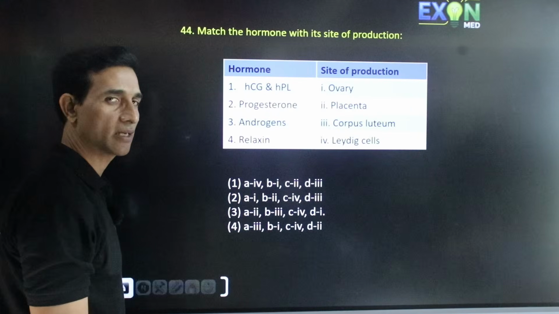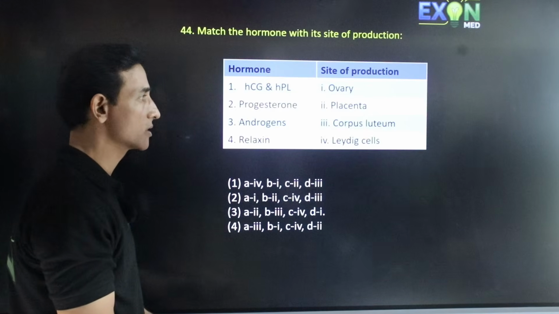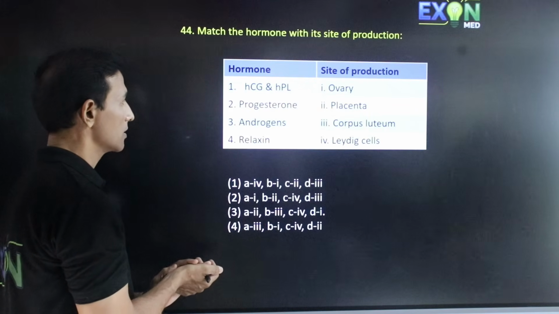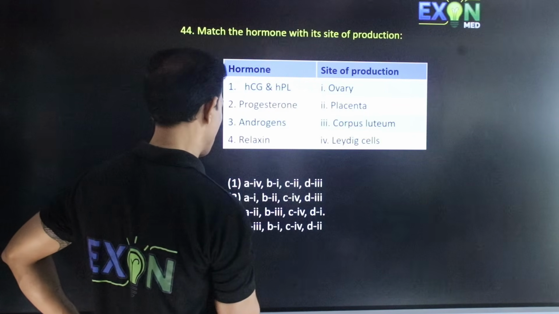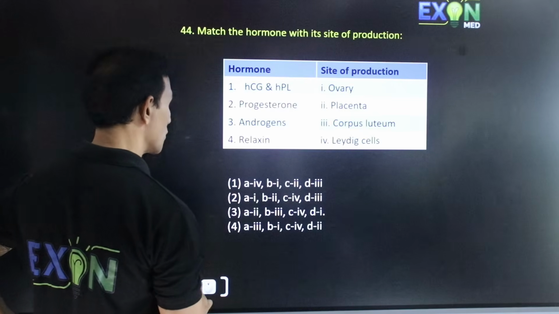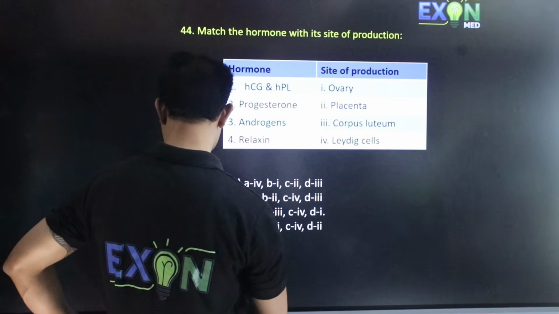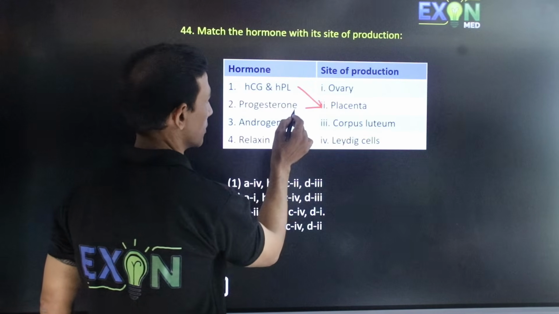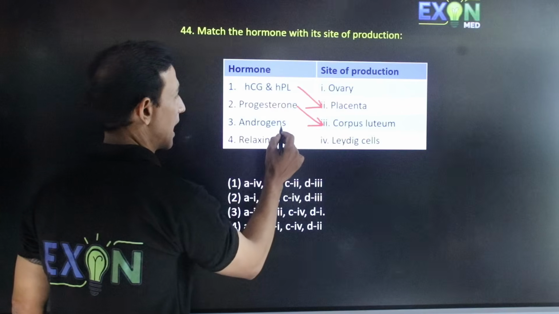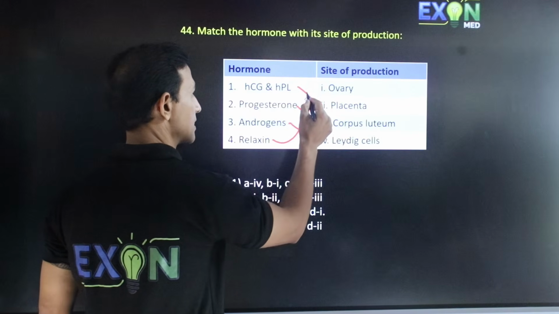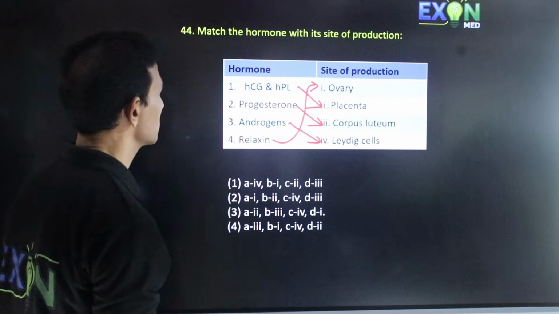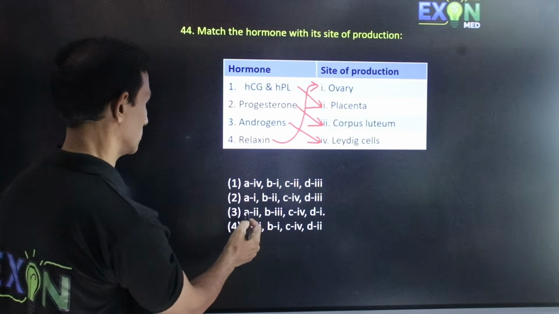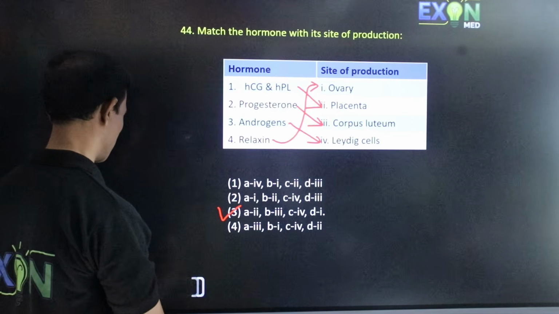So placental hormones are given here and the site of production, or ovary hormones, or the Leydig cells hormones. Match the following. So let us start with the first one. HCG and HPL are the hormones which are secreted by the placenta. Then progesterone, so corpus luteum. Androgens, Leydig cells. Relaxin is a hormone secreted by the ovary. Hence, here 1 is 2. So first A 2. So this option is correct.